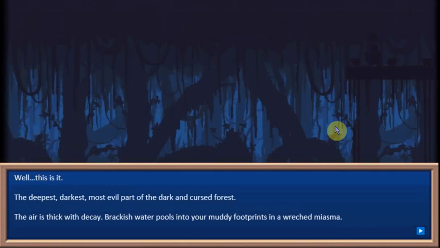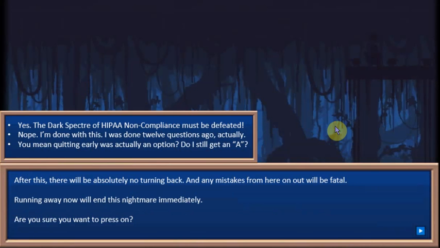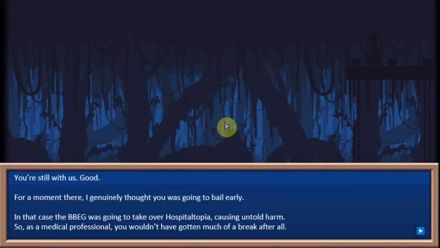Okay, now we're in the absolute most corrupted, haunted, evil part of the forest. This one, I have a deliberate game over here, which I will not click, but I felt a little bit, I don't want to say unethical, but it felt a bit cheesy to have a game you always could win. So I wanted at least one bad end game over option. If you sit there and say, nope, I'm done with this, I don't care about security, security's not important, instant game over. But if you decide that the dark specter of HIPAA non-compliance must be defeated at all costs, you're still with us. Good. Okay.